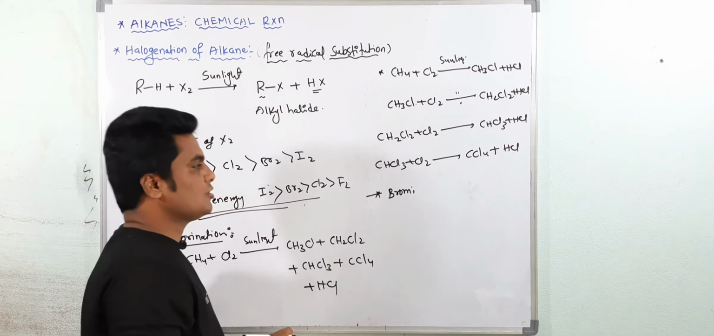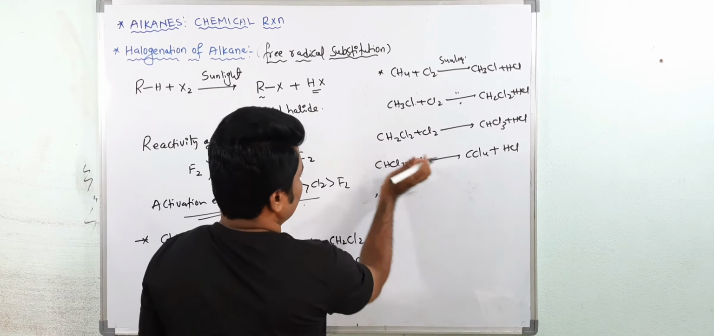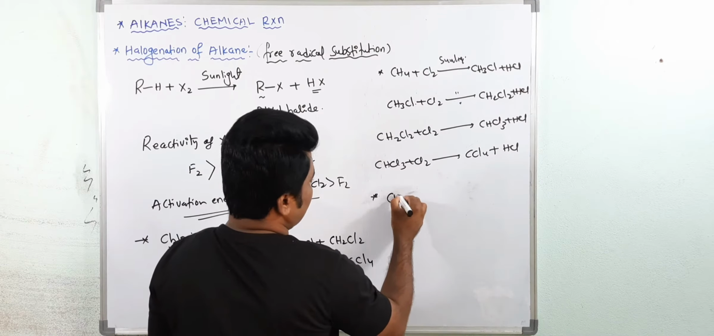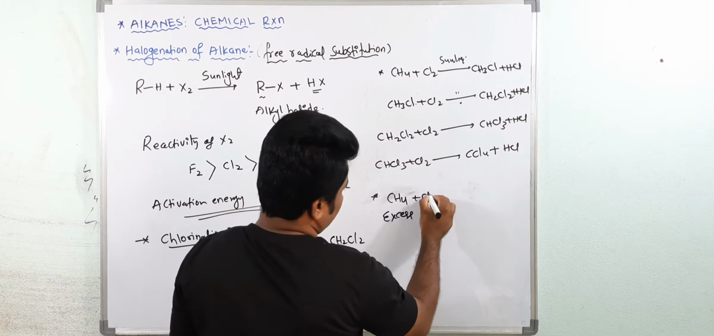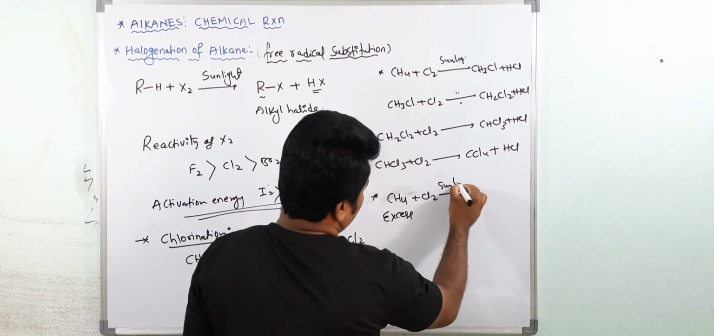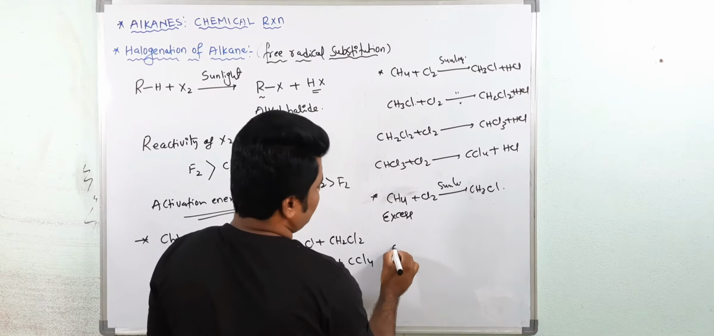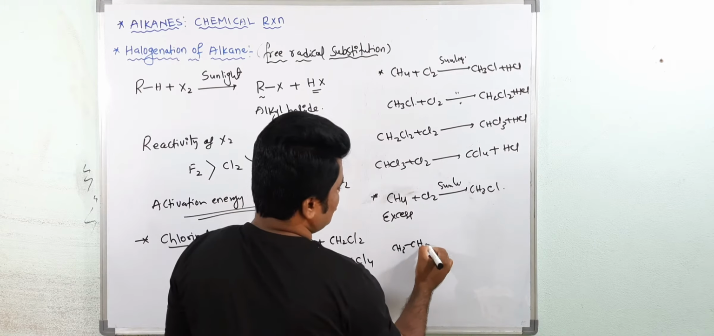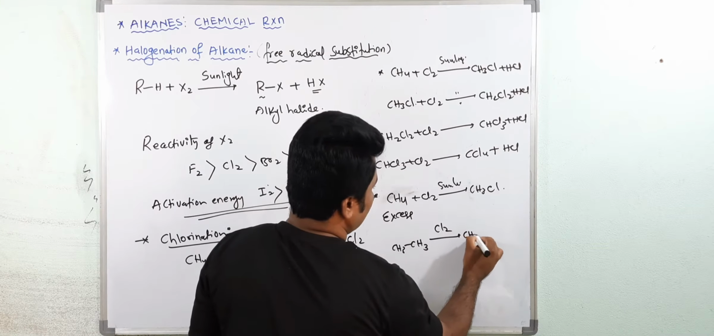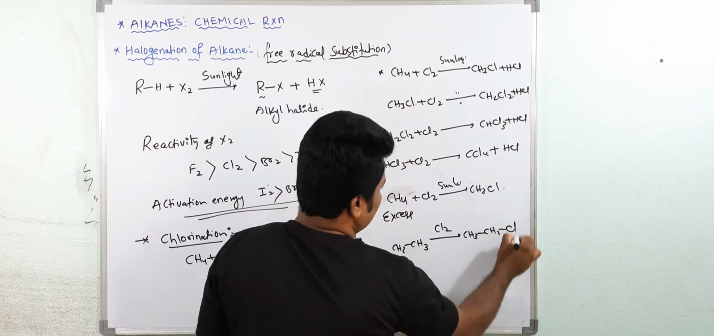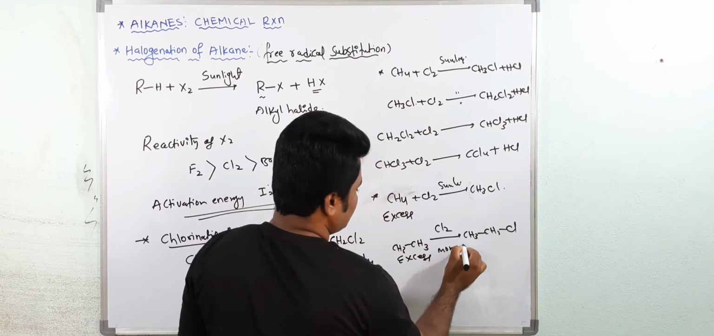So before bromination, see here, suppose you take methane in excess Cl2 in presence of sunlight, so you will get only methyl chloride, the monochlorination product. Suppose you take CH3CH3 and do the monochlorination, you will get only one monochlorination product, CH3CH2Cl. Here it is in excess, and sometimes they will give monochlorination.